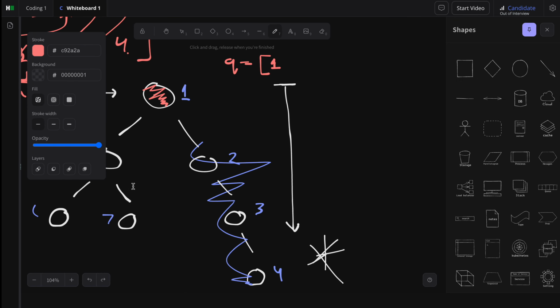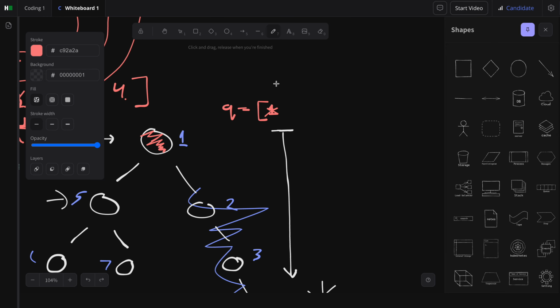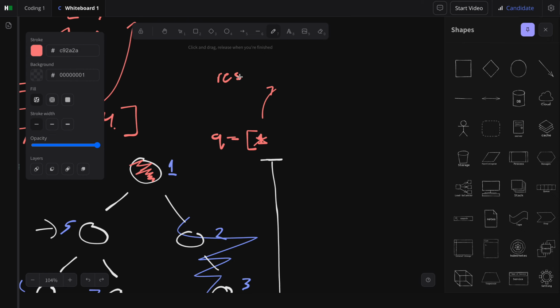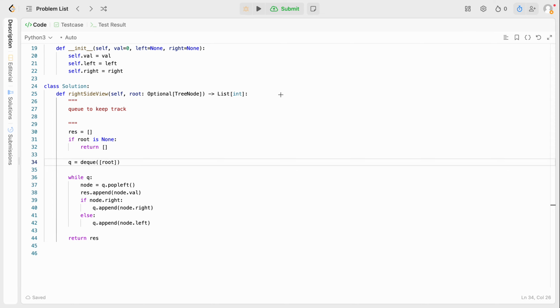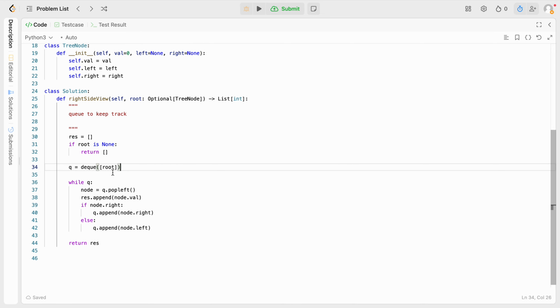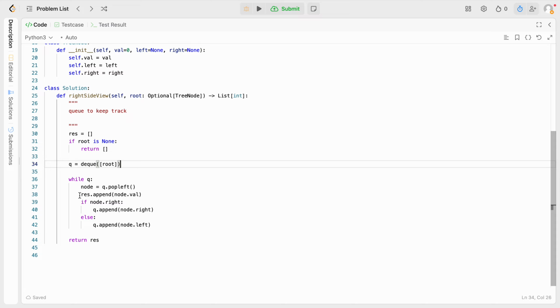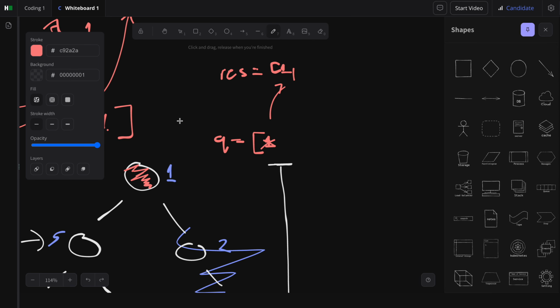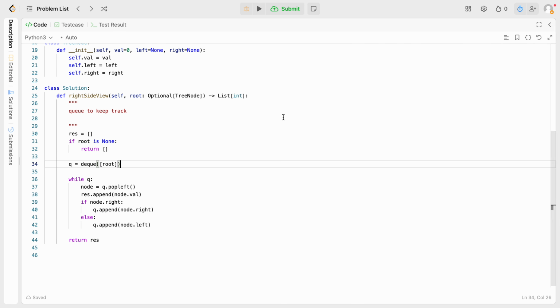We pop this, add it to our results array. And then we check if right exists. If it does, we see it does, then we append it. And that's all. That's all we do to our queue. Sorry for the messy handwriting there.